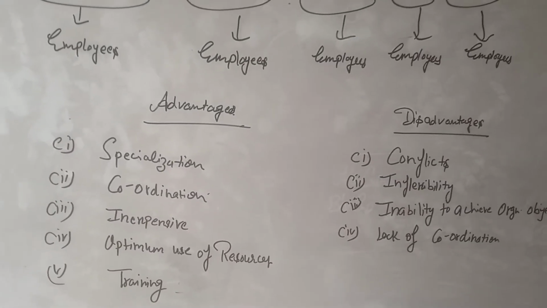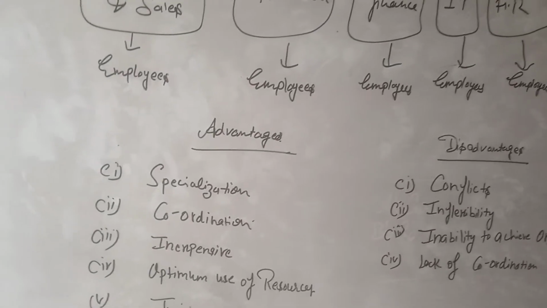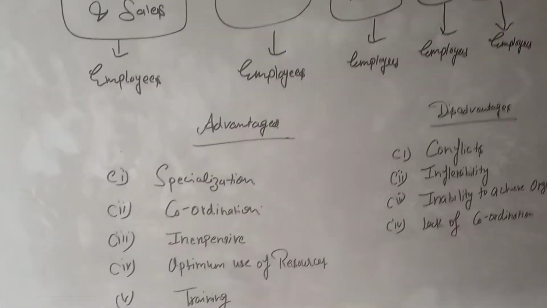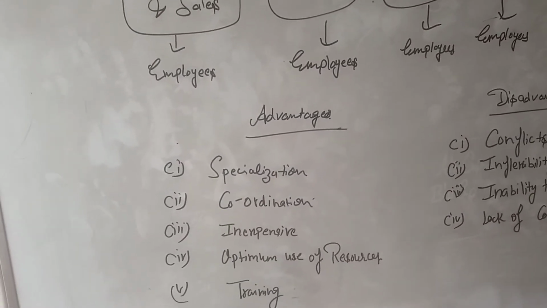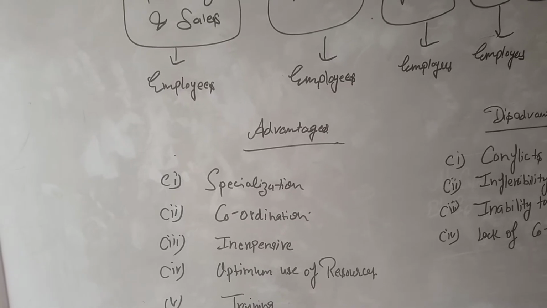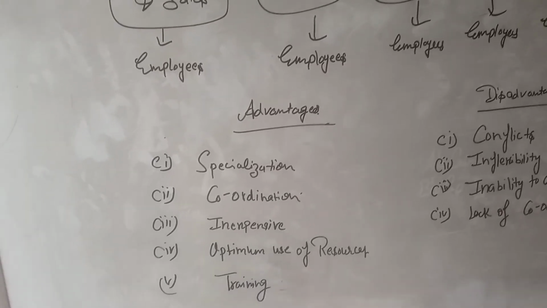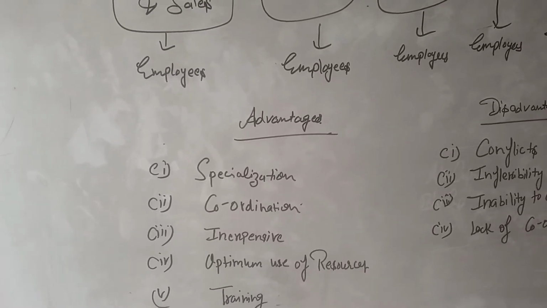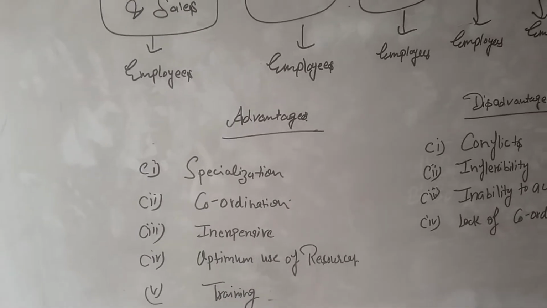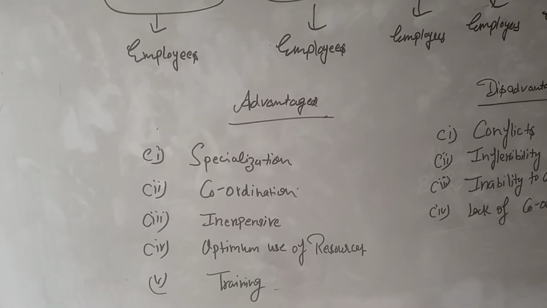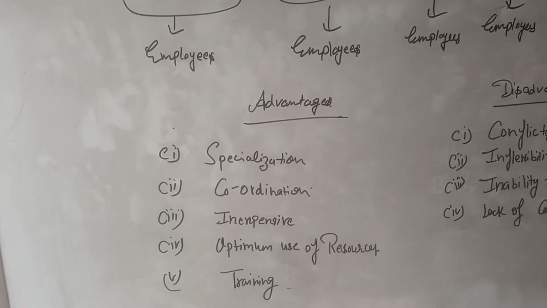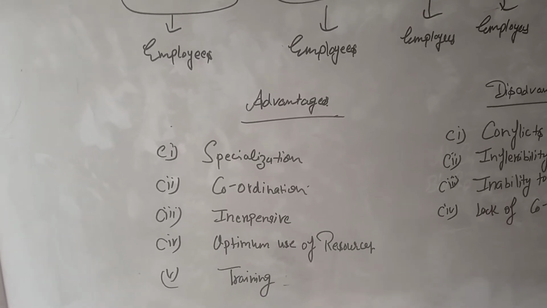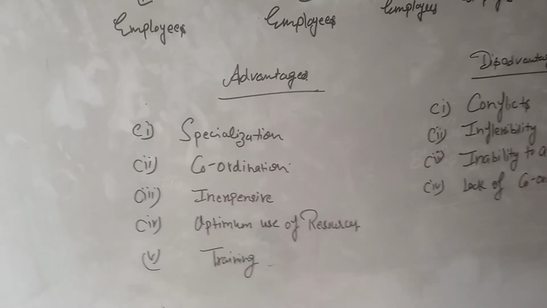It provides optimum utilization of manpower and all the resources so that work can be done effectively and efficiently. In functional structure we see whether the resources are more, idle, or less. If there are more resources than required, it is not suitable for the company, and if there are fewer resources, it will also be harmful. So it ensures optimum utilization of resources.